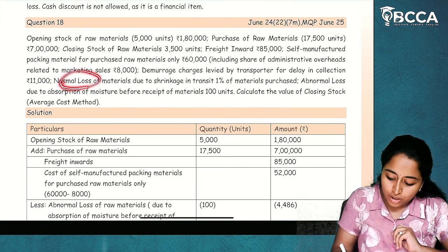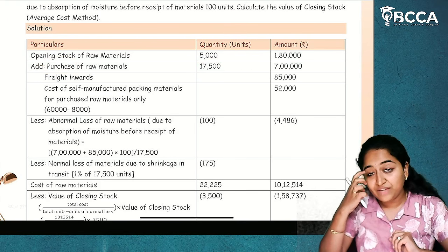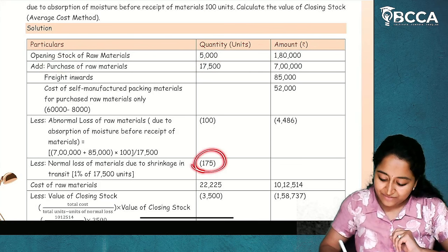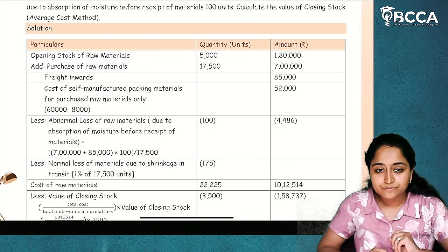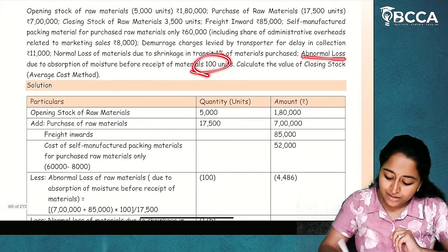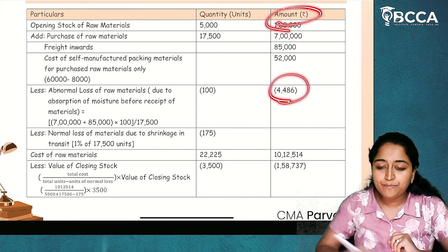Then normal loss 1%. Now what is the purchase amount? 17,500 units. So in the 17,500 units, 1% is normal loss, which means 175 is the normal loss. I hope it is clear. Then abnormal loss, 100 units. Now what is the cost of abnormal loss?